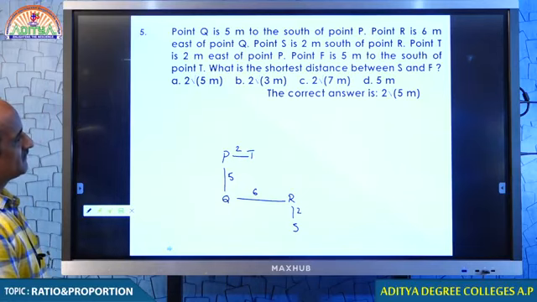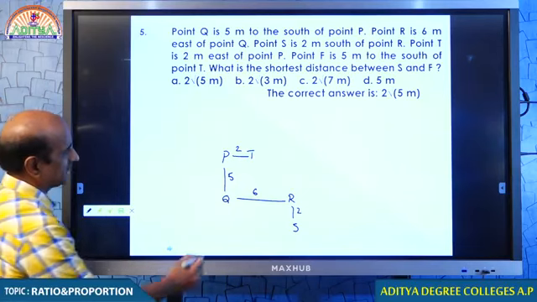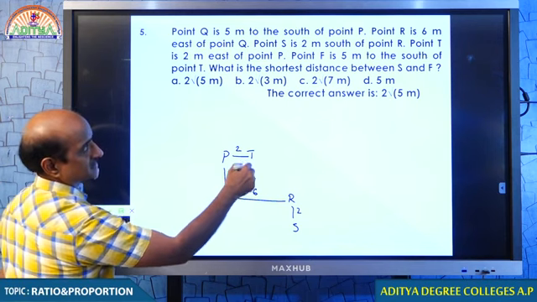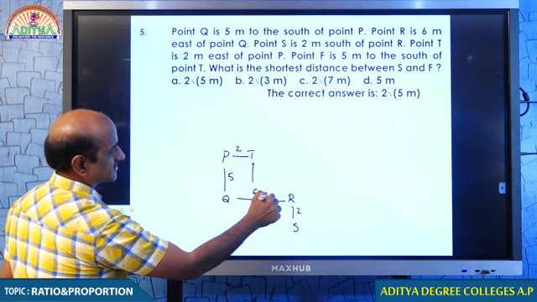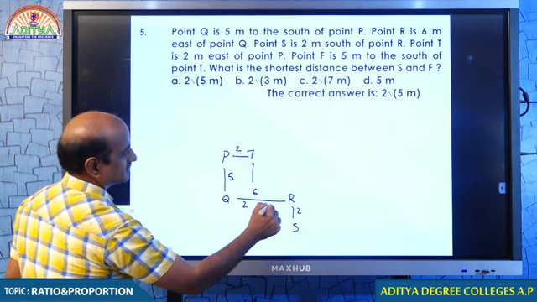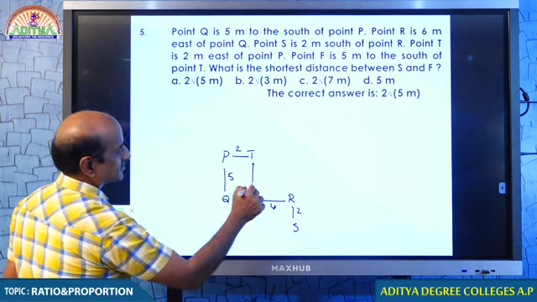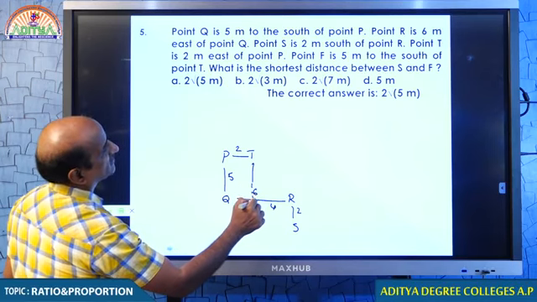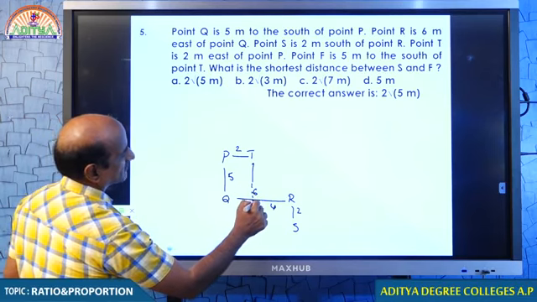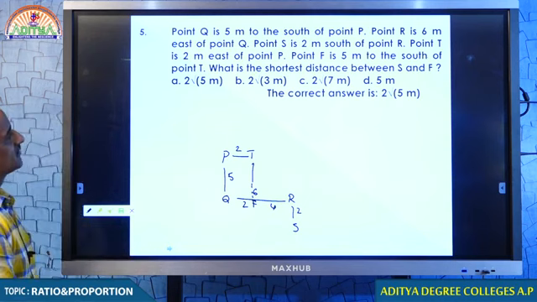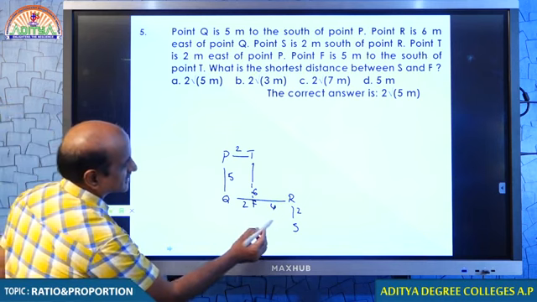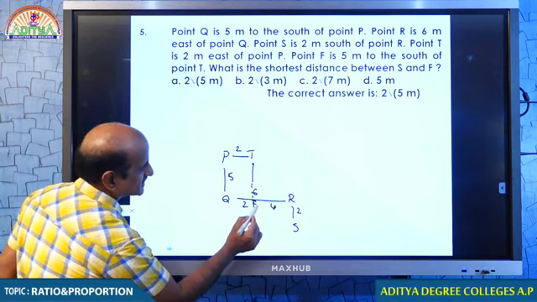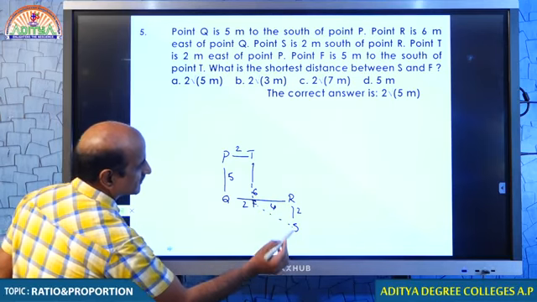Point F is 5 meters to the south of, 5 meters to the south. South in the sense over here. So that is on the line. This is total 6, my dear students. So this is 2, this is 4. Come to the line. What do we have? This is point F. You understand? That is the point here. What is the shortest distance between S and F? We are looking for this particular distance. What is the shortest distance between S and F?